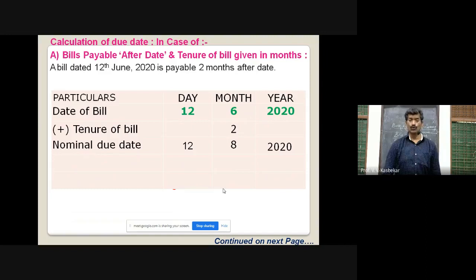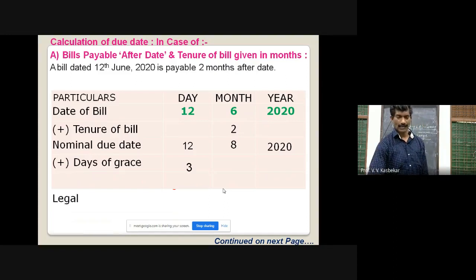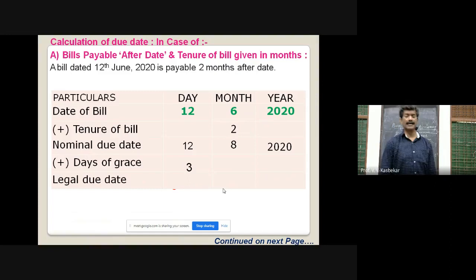But again we have to add 3 days of grace. As these are days, we must record it in the day column. 12 plus 3 gives the legal due date. 12 plus 3 is equal to 15. Then the month will be 8.